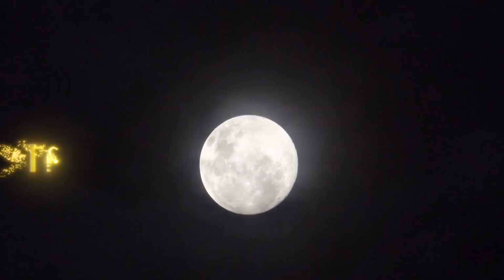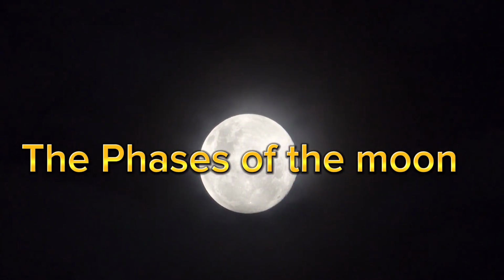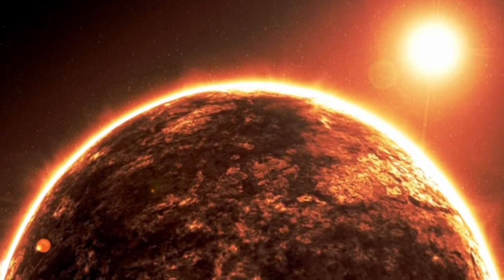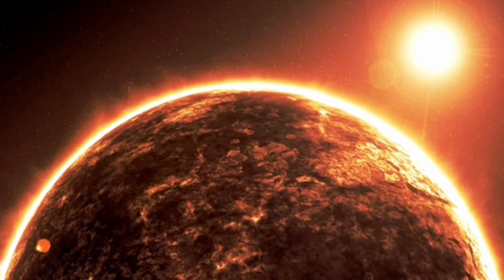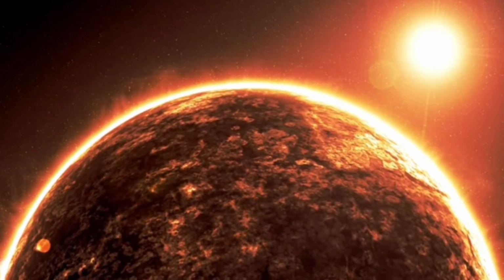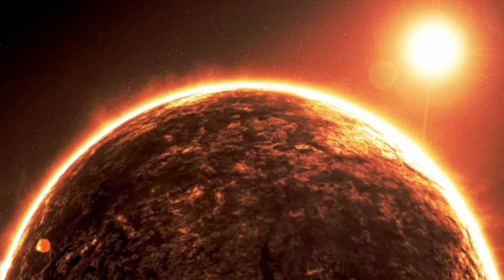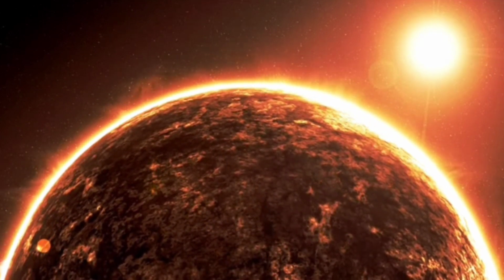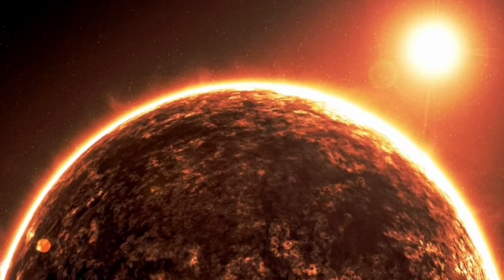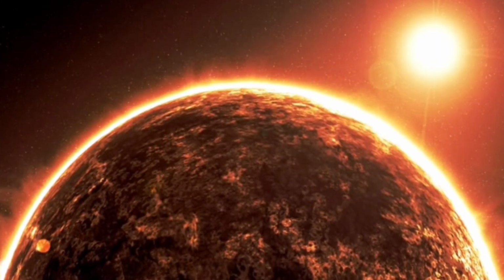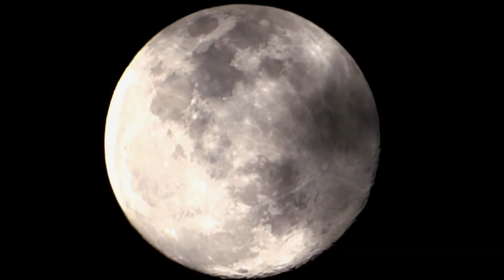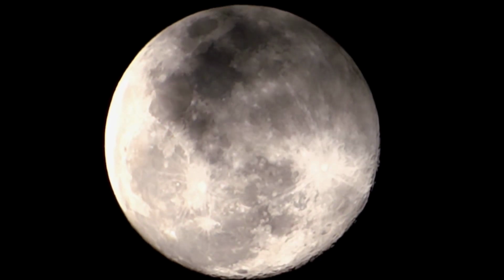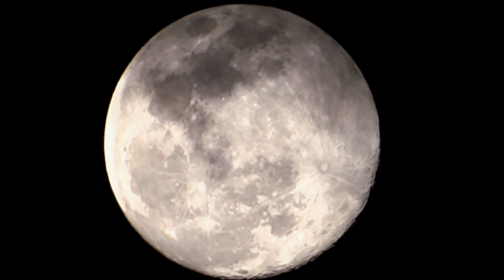Now let's study the phases of the moon. We know that the moon reflects the light of the sun. Thus, the visible shape of the moon changes from night to night. In its journey from new moon to full moon, the visible portion increases and the moon is said to wax. In its journey from full moon to new moon, the visible portion decreases and the moon is said to wane. The waxing and waning of the moon is known as the phases of the moon.